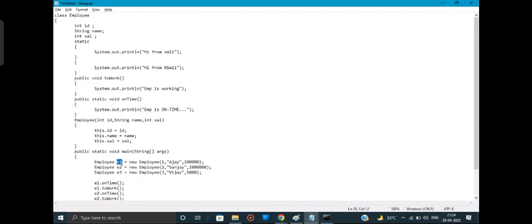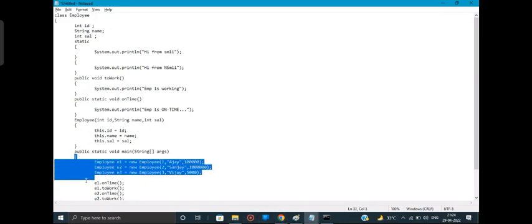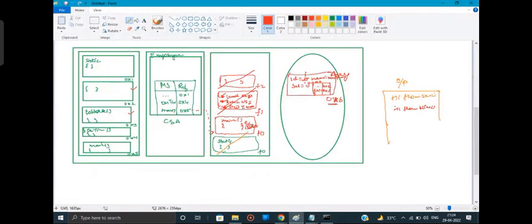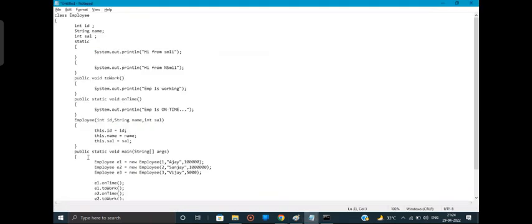And it's stored inside this E1. And where will this E1 be present? It will be present in whichever block it is created in. So now I have created it inside my main method. So now I can tell the first line's entire execution is done. Similarly, for the second line also, what will happen?